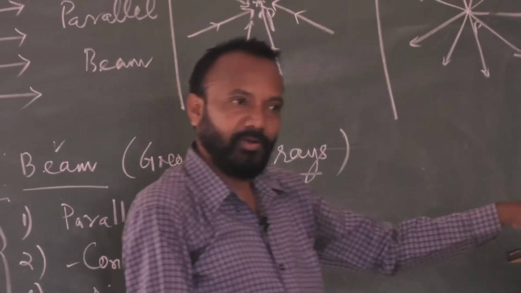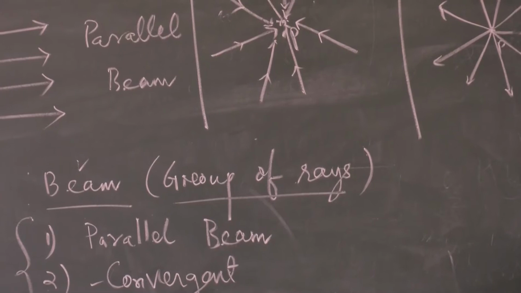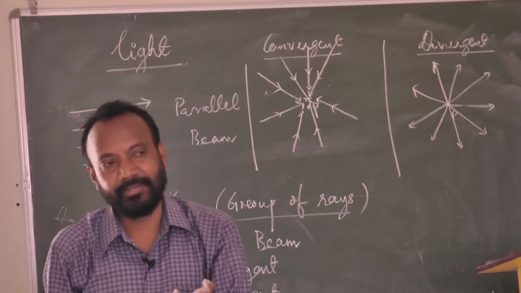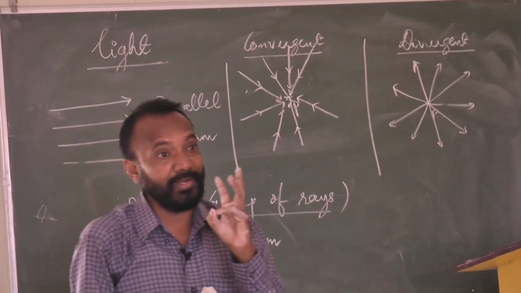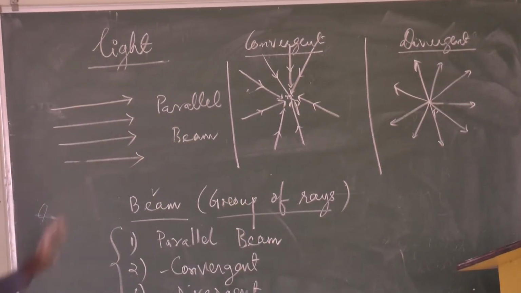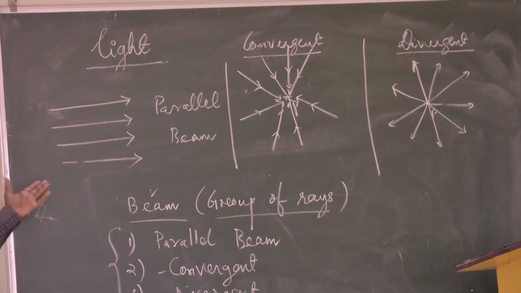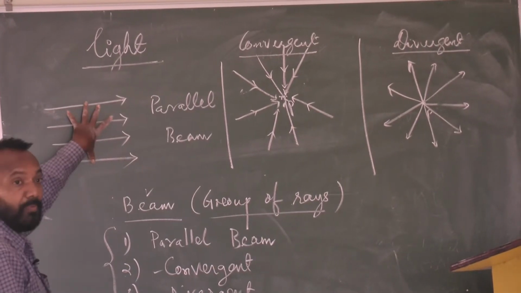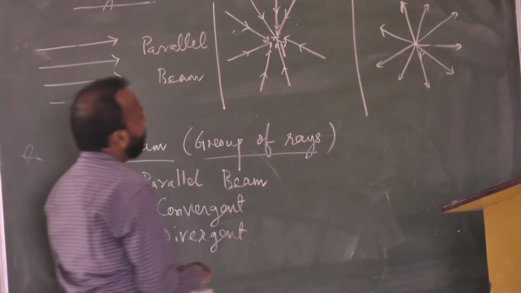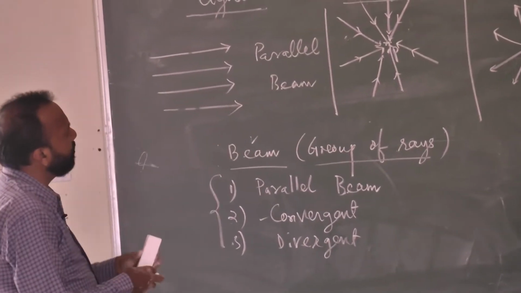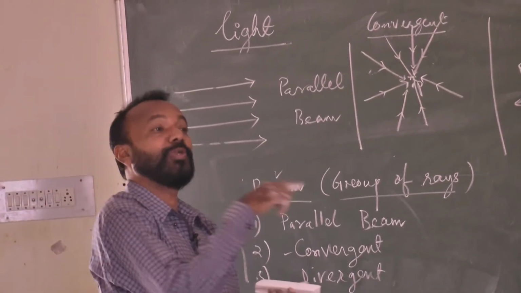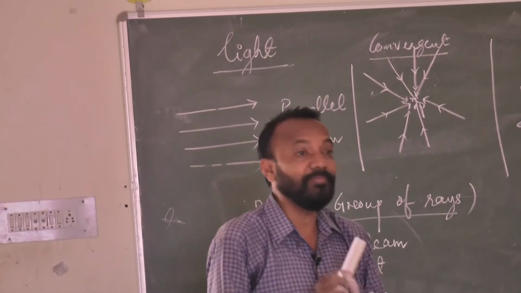Clear or not? The pattern of the beam is of three types. Beam means a group of rays, and the group of rays makes three types of pattern: parallel, convergent or divergent. In these three patterns we can identify how the group of rays is coming. This is possible in our day-to-day life. After that, this beam of rays travels from one source to another, one point to another point, or one medium to another medium. Yes or no?